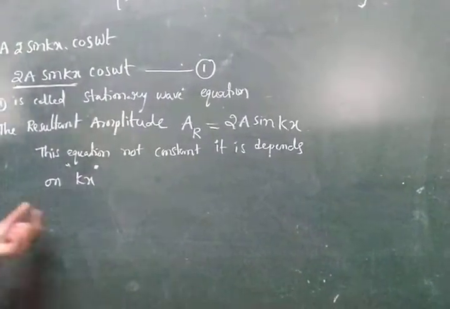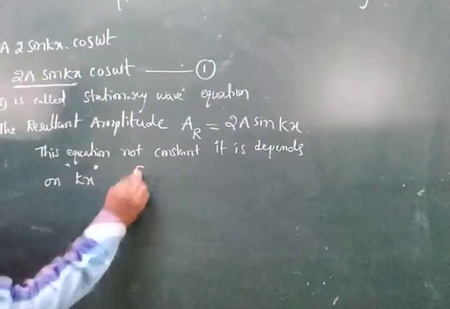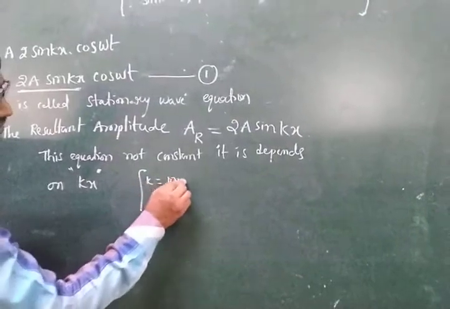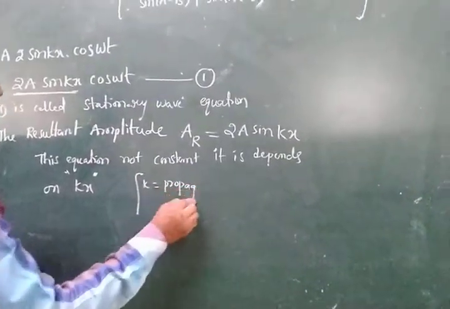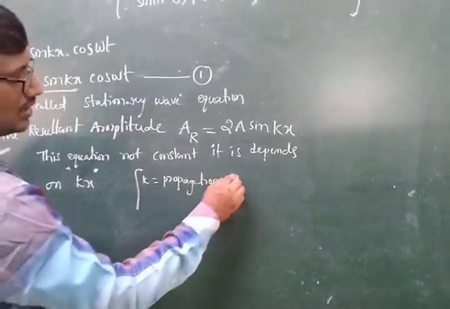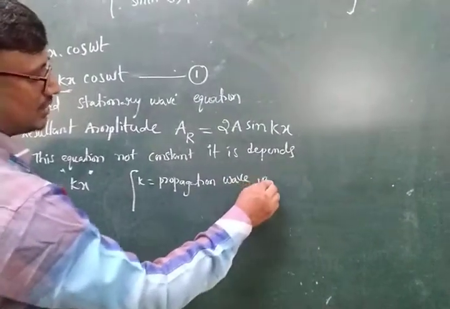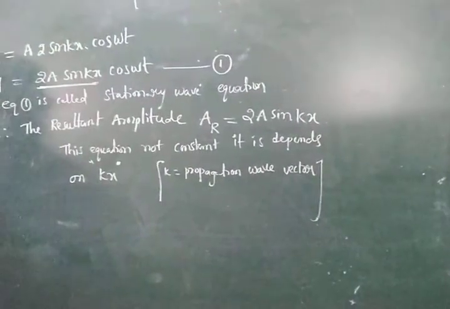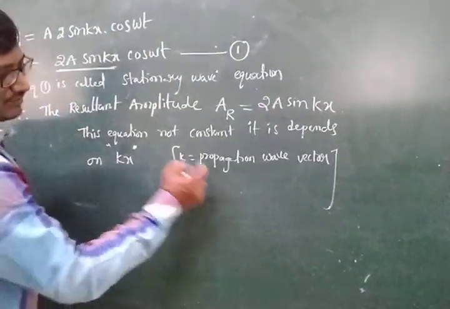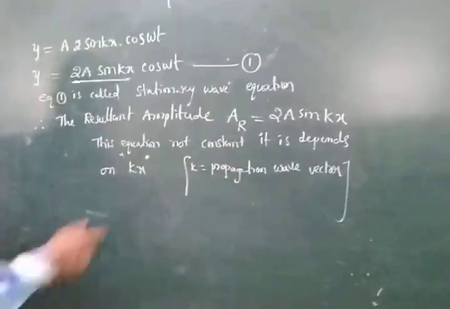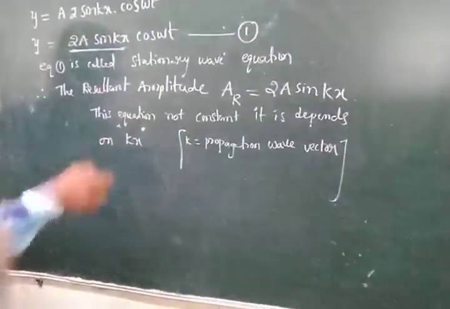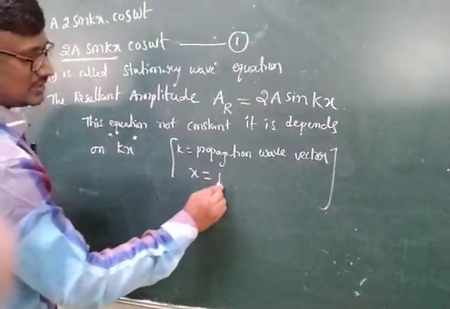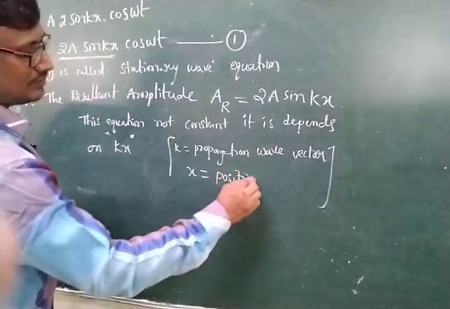K is nothing but the propagation wave vector, or also say the angular frequency. And in kx, x is nothing but position.